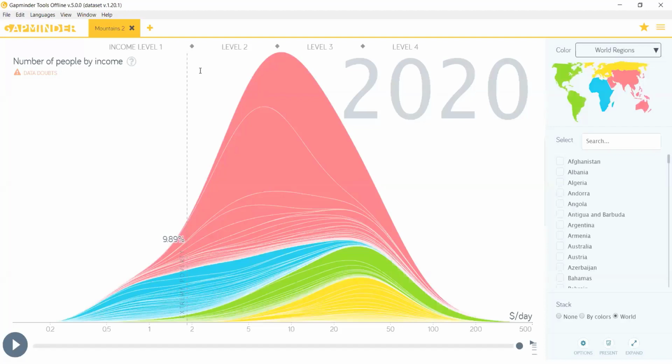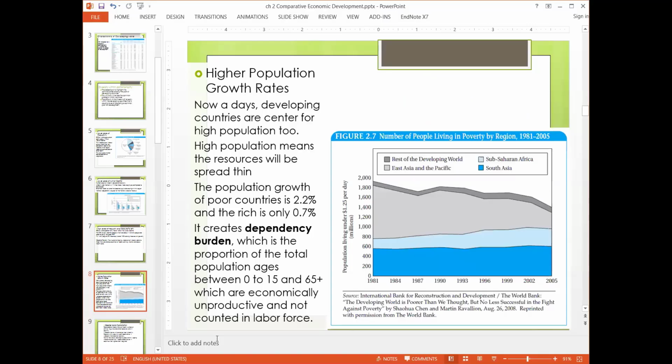Okay, go back. The next is that high-income countries are the center of high population. So the countries are not able to provide facilities, and on the other side, they have a high population too. So what does it mean? That it is causing problems in managing the resources. High population means the resources will be spread thin. On the other side, the problem is the resources are not being distributed properly.